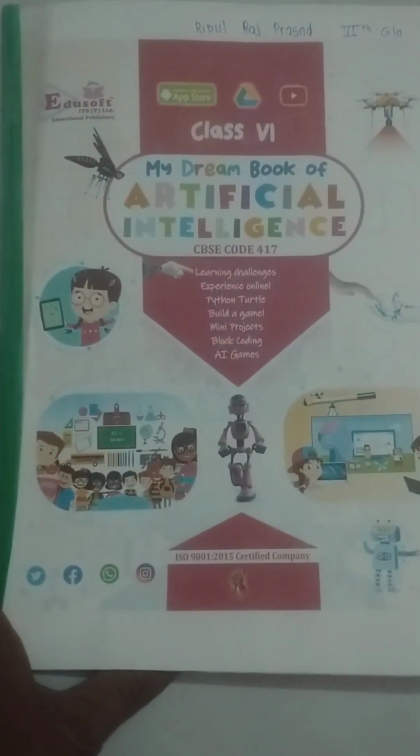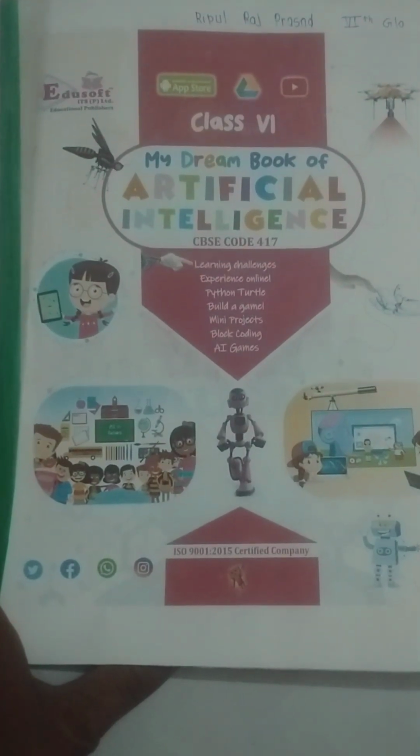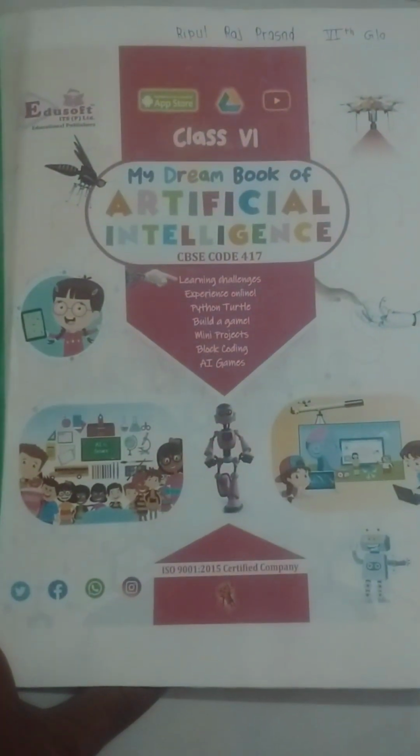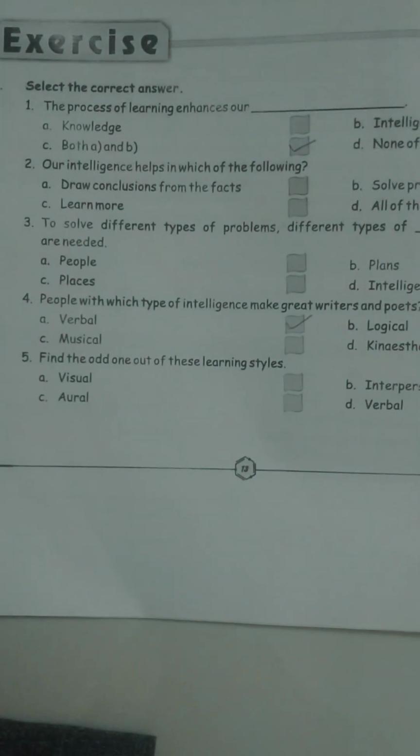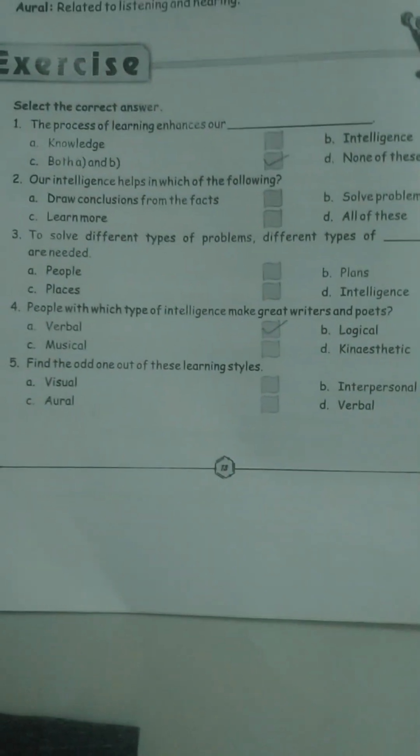Today we are going to solve the exercise of AI of grade 6th. The publication name is EduSoft. The first lesson is Introduction to AI, and of the same lesson we are going to solve the exercise. So now just check all the answers I am showing. Kindly check the answers properly.